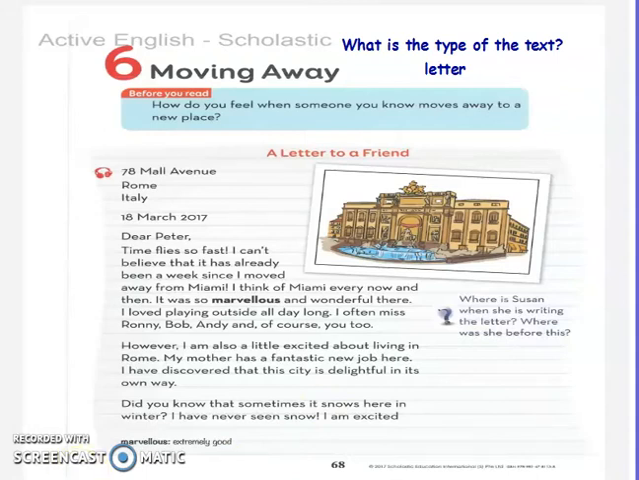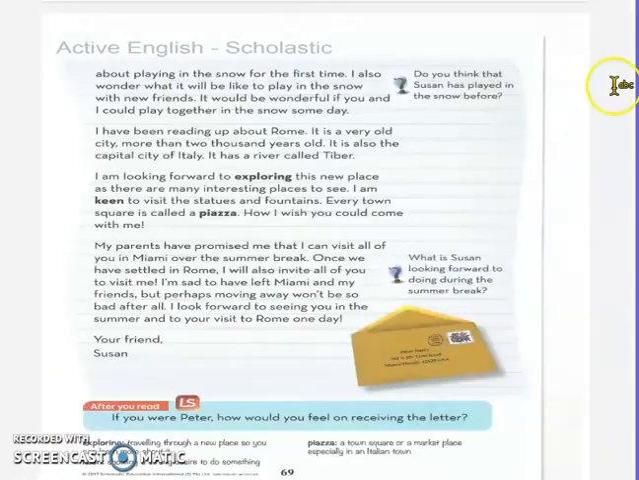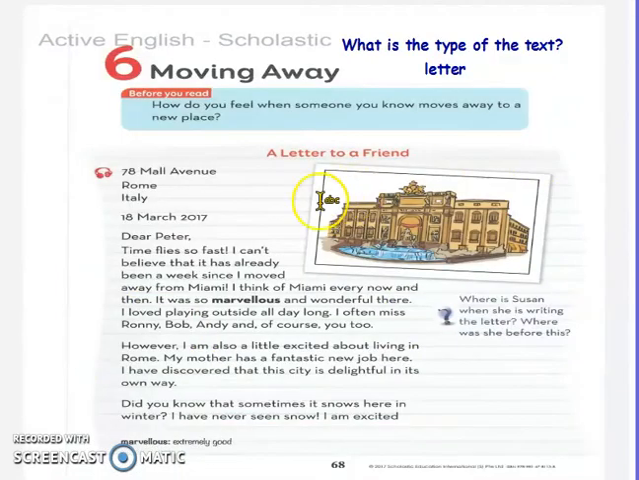So my students, I will ask some questions and try to answer me. Number 1. What is the type of the text? Excellent. This is a letter. Question number 2. Who writes this letter? Excellent. Susan writes the letter. To whom? To her friend Peter.